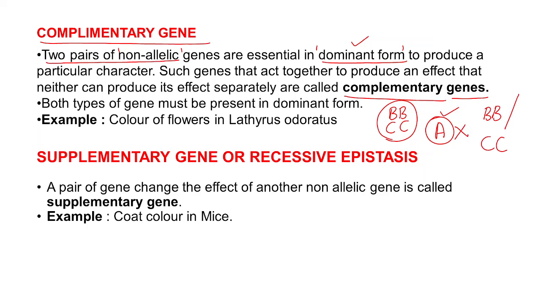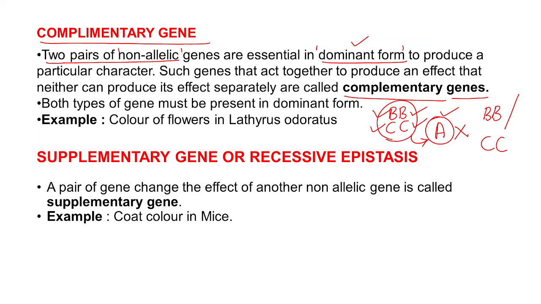It is two pairs of non-allelic genes, that means dissimilar genes, which should occur in dominant form, and then only they can produce one particular character. This type of genes are called complementary genes.